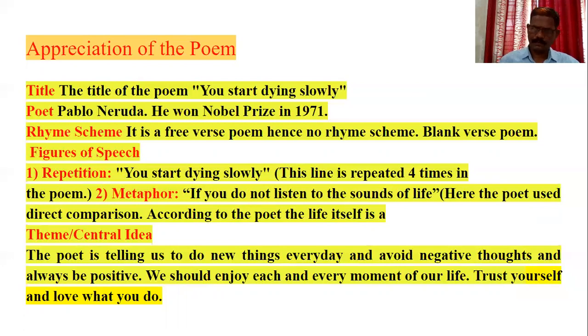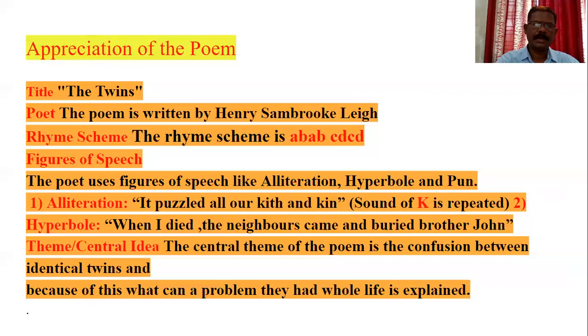Next poem, appreciation of the fourth poem. Title, That Means Poet. The poem is written by Henry Samuel. Rhyme scheme. The rhyme scheme is ABAB. Figure of speech. The poet uses figures of speech like alliteration, hyperbole, and pun. Alliteration. It puzzled all our kith and kin. Sound of K is repeated.